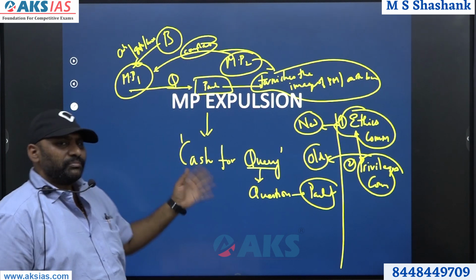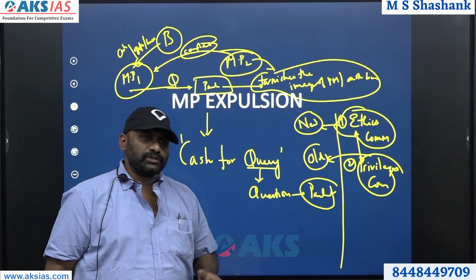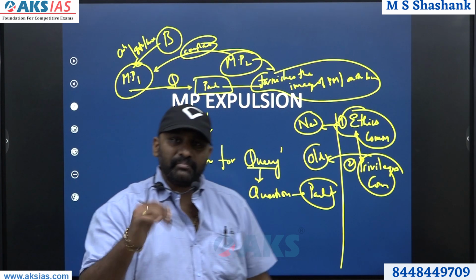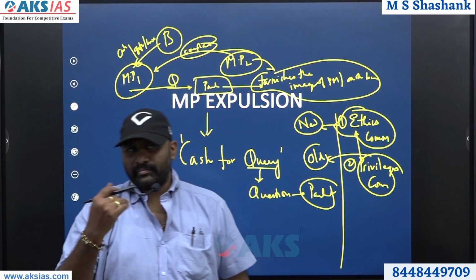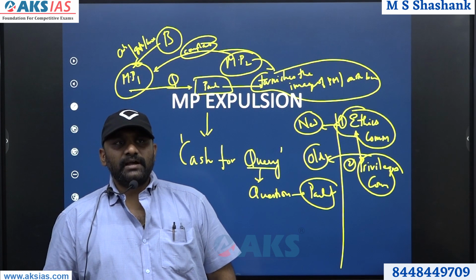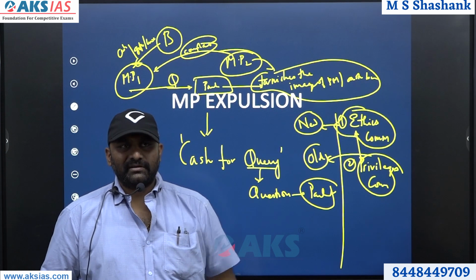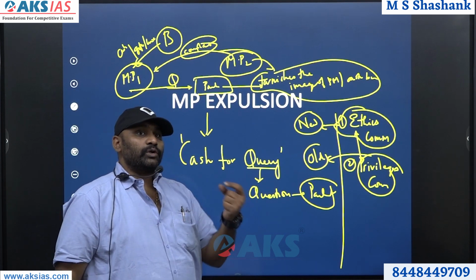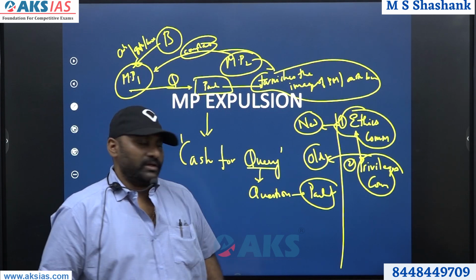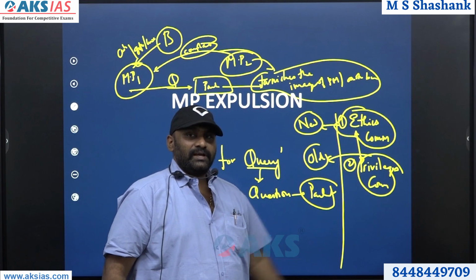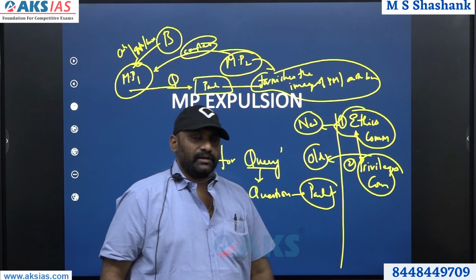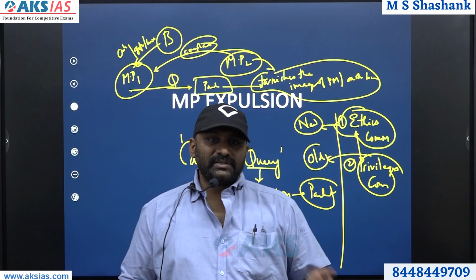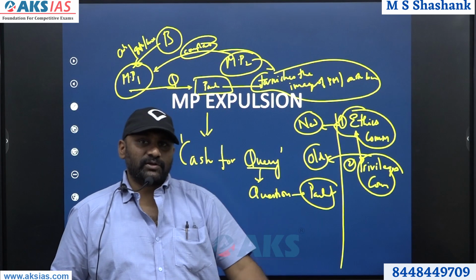So this is not something very new. It was there before 2005, a huge thing. 11 Lok Sabha members were removed, expelled, and 1 Rajya Sabha member was expelled. So it's not something new. But the issue is who should decide what can be done with them, and that is these two committees: the ethics committee and the privileges committee. Now the issue is whether these committees will just recommend or whether they have some powers or not.